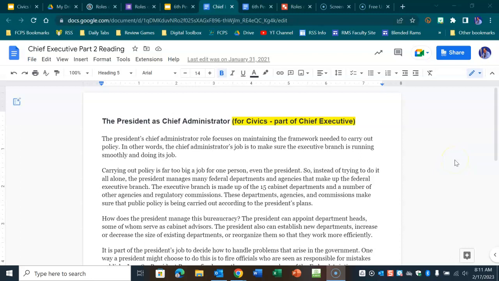Roles of the President, Group 2. The President as Chief Administrator. For civics, part of Chief Executive. The President's Chief Administrative role focuses on maintaining the framework needed to carry out policy.